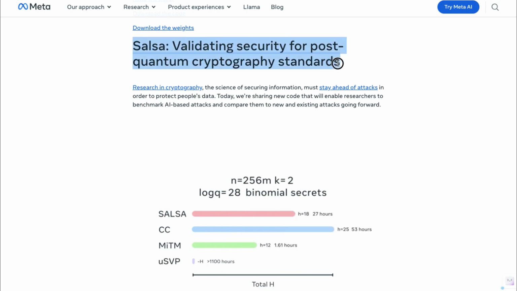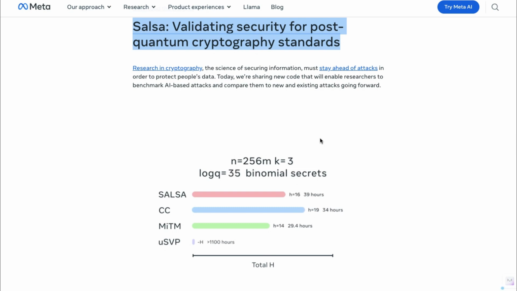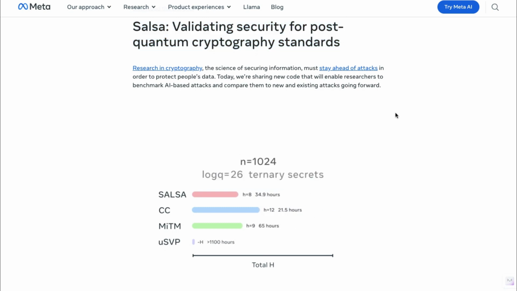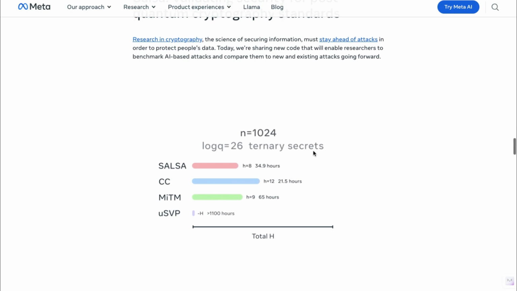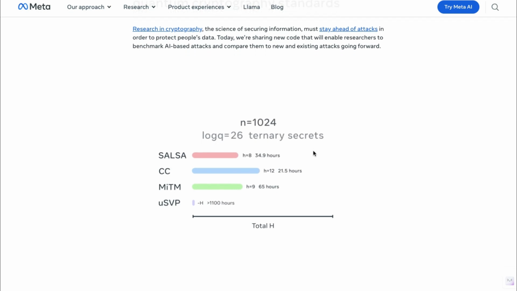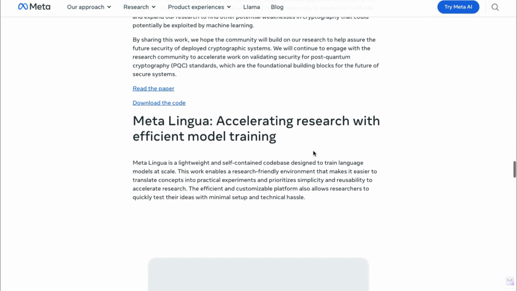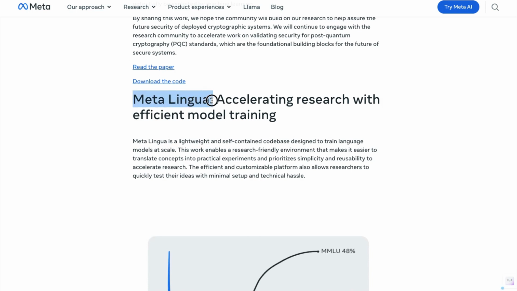SALSA post-quantum cryptography security validation. This project addresses improving security against AI-based attacks, specifically focusing on post-quantum cryptography standards. It's a step toward making systems more resilient in a future with both quantum computing and advanced AI threats.